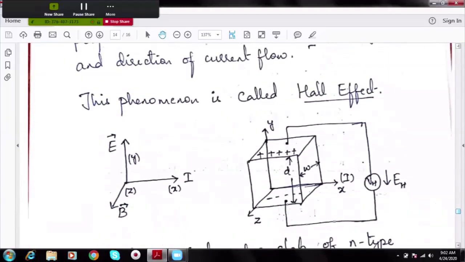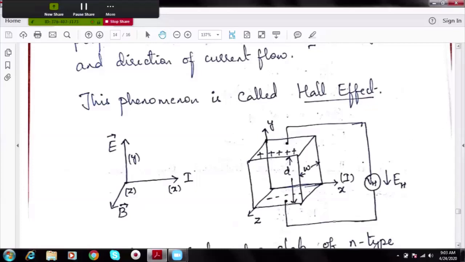If you understand, this is a diagram, a semiconductor. If I assume that current is flowing along x-axis, and if I place a semiconductor in a magnetic field which is along z direction, then electric field is produced along y-axis. These directions could be reversed also. I can have magnetic field along x-axis, current on y-axis, then electric field will be in the negative y direction. So any direction is okay, but I and B should be perpendicular to each other.